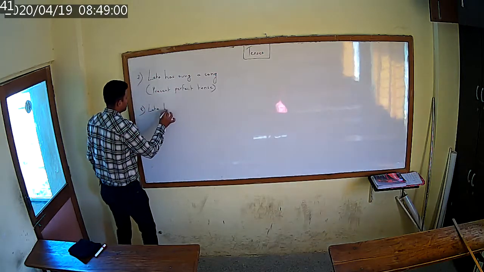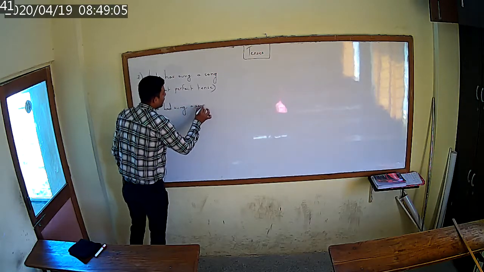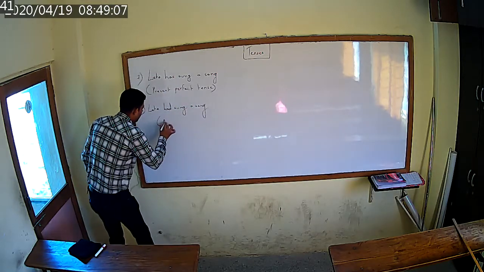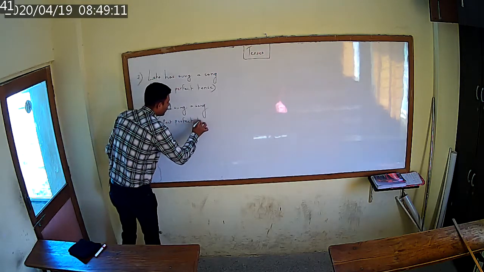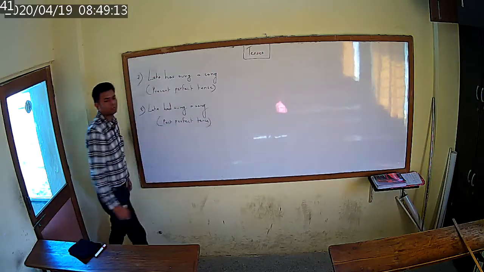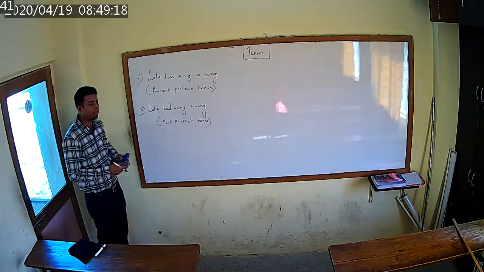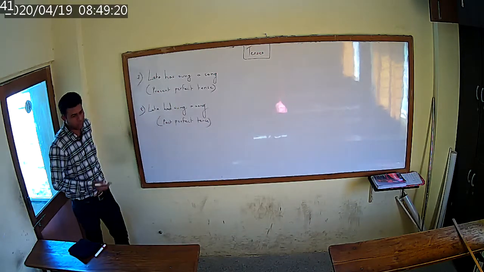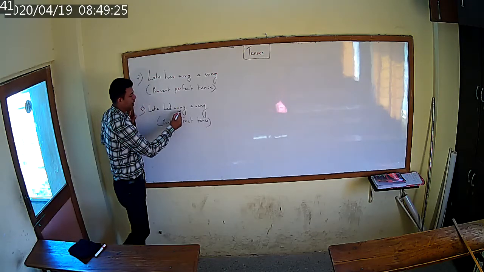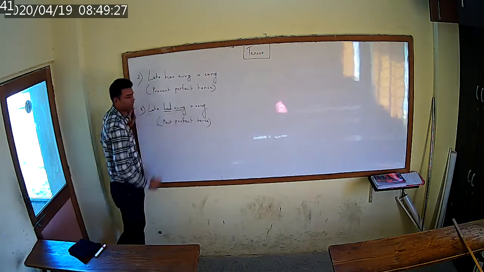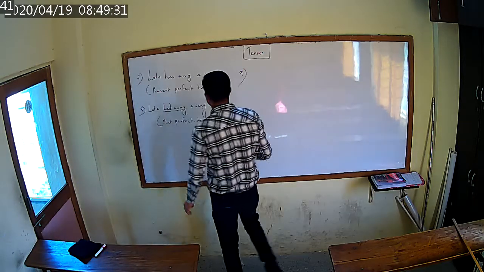Lata had sung a song, and the name of the tense will become past perfect tense. What is the name of the tense? Past perfect tense. Lata had sung a song. Okay. As I told you in the beginning, our rule, past perfect, use had plus past participle. So this is had and past participle sung. Okay. And the ninth one,